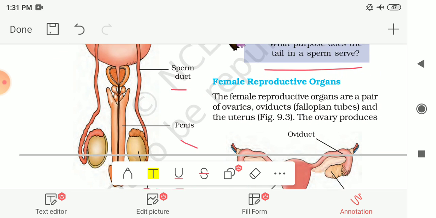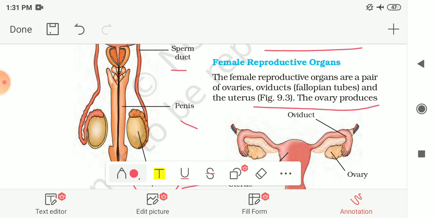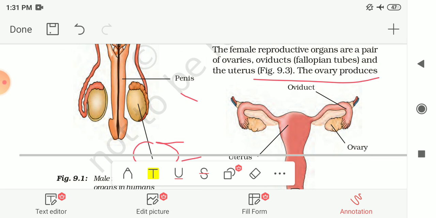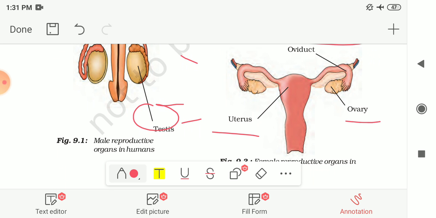Now next are the female reproductive organs. The female reproductive organs are a pair of ovaries, oviducts, also known as the fallopian tubes, and the uterus. Here in the figure it is shown to you. This one is the uterus, this one is the ovary, 2 ovaries are there, and this one is the oviduct, also known as the fallopian tube.